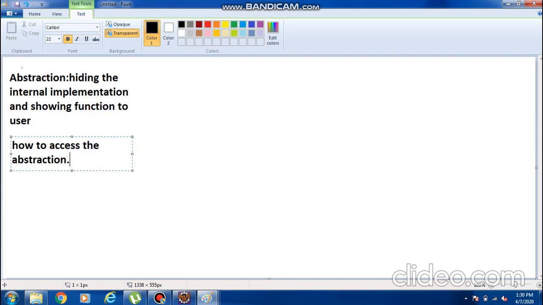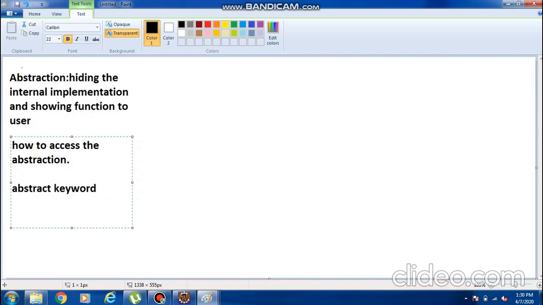By using the abstract keyword. How can we access the abstraction? By using the abstract keyword. If you want to access the abstraction, we have to use the abstract keyword.